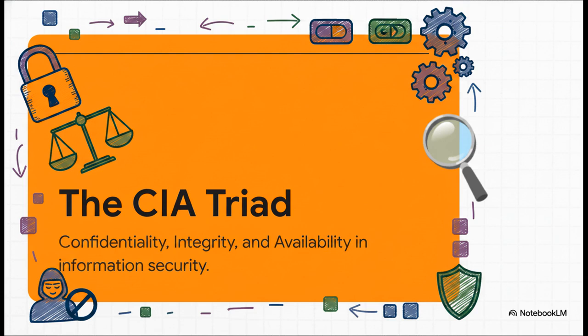Confidentiality ensures data is kept secret. Integrity means the data hasn't been altered or tampered with. And availability ensures that authorized users can actually access the system when they need it. Every single cyber attack out there is trying to topple at least one of these 3 pillars. Let's move to our first category of threats and see exactly how they target these defenses.